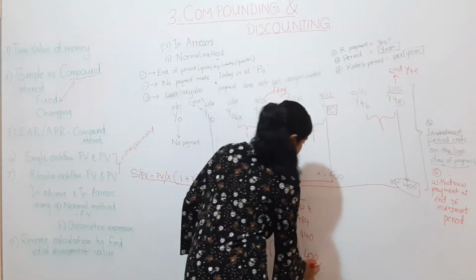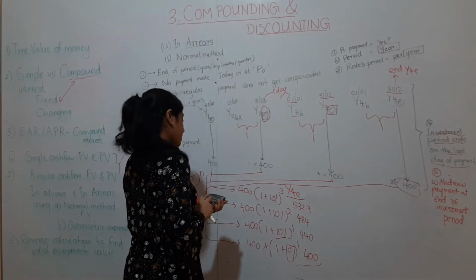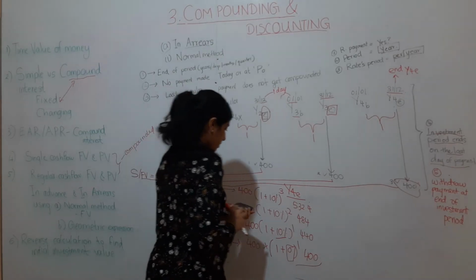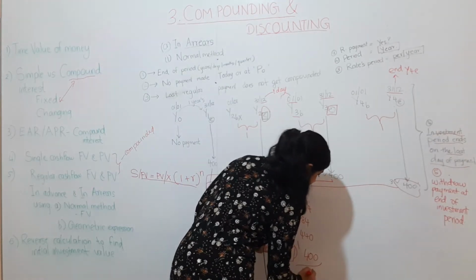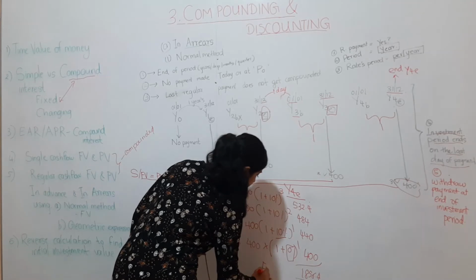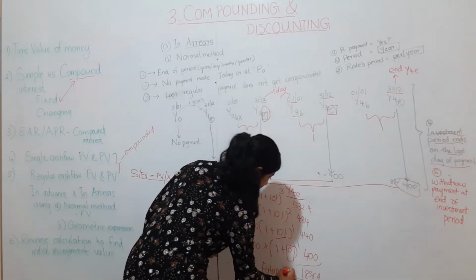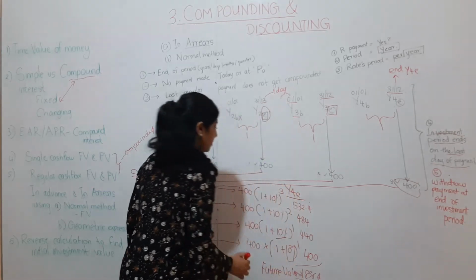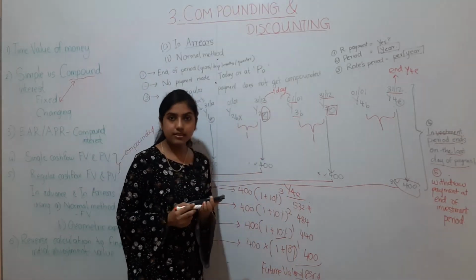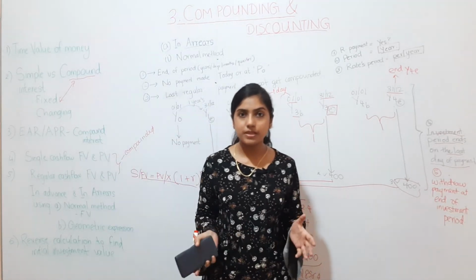Having said that, your total will be 532.4 plus 484 plus 440 plus 400. 1856.4 will be the future value of these regular payments made in arrears. Okay. So I hope you all got a clear understanding of how to do arrears payments via the normal method.